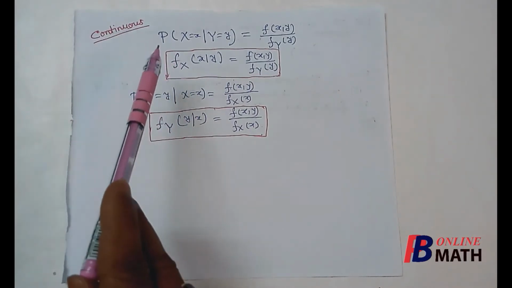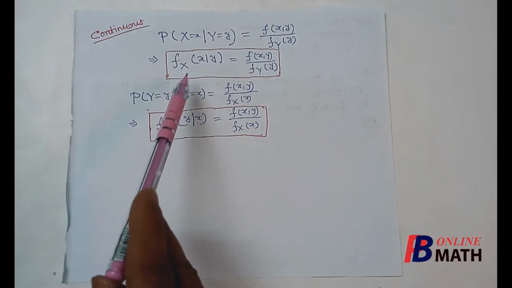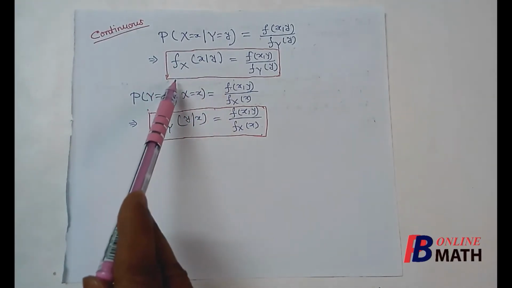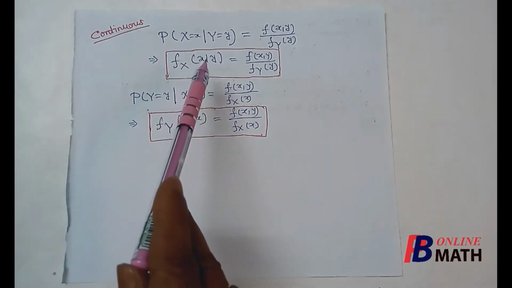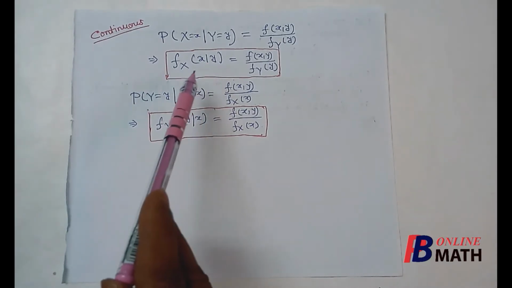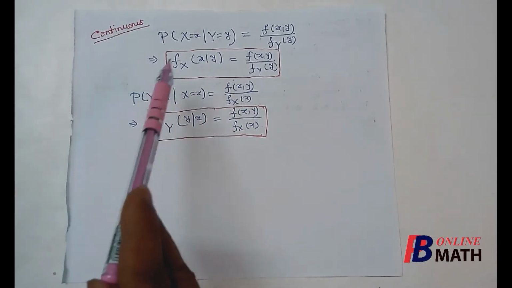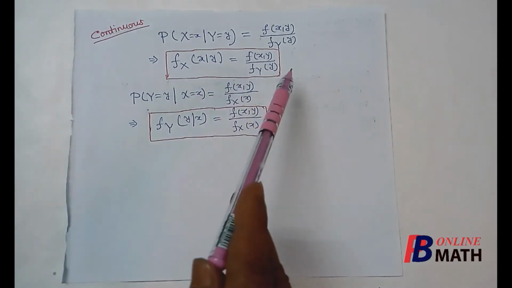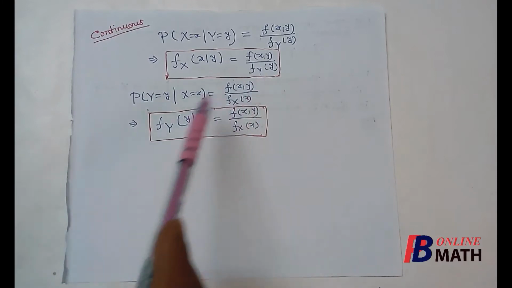So we denote this by fx x slash y. That means the conditional density function of x on the condition of y. By the definition this is fxy divided by fyy.